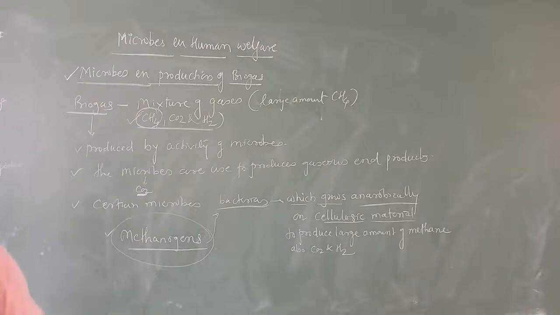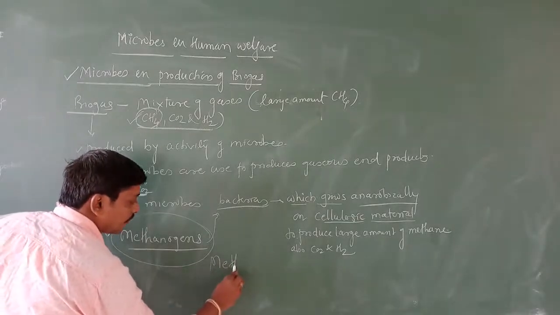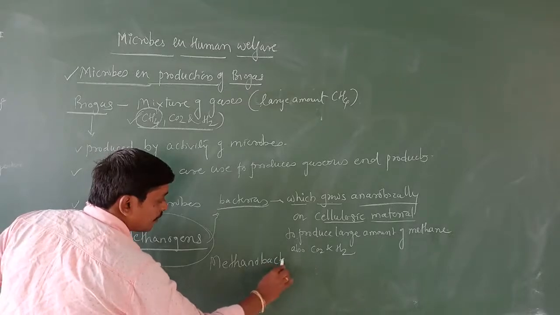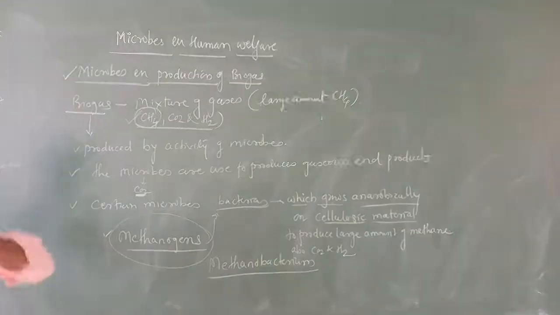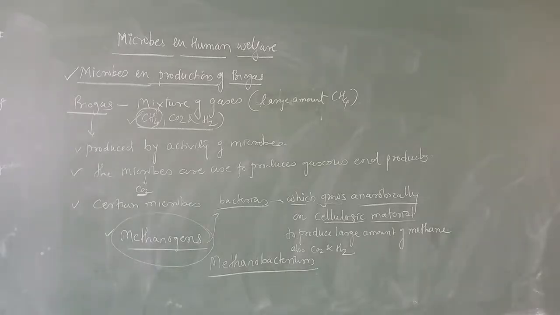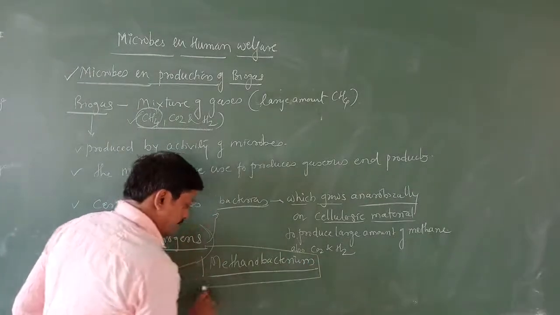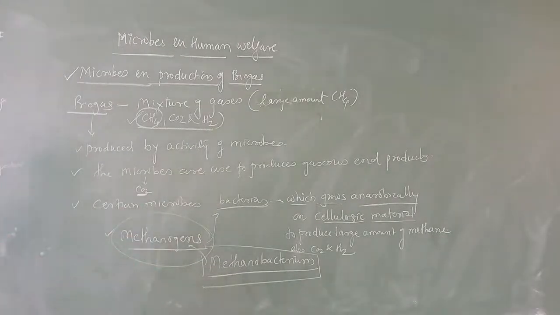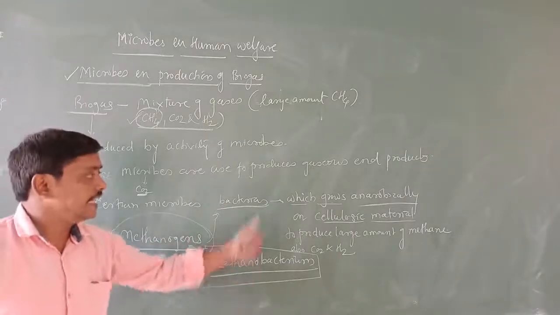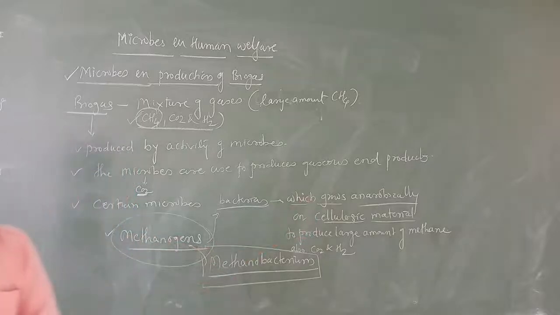One common methanogen bacterium is Methanobacterium. This is one of the methanogens. And methanogens are the bacteria which grow anaerobically on cellulosic material to produce a large amount of methane, carbon dioxide and H2.